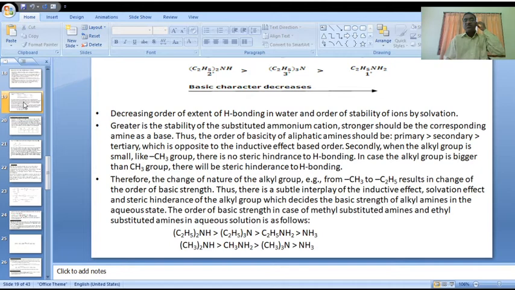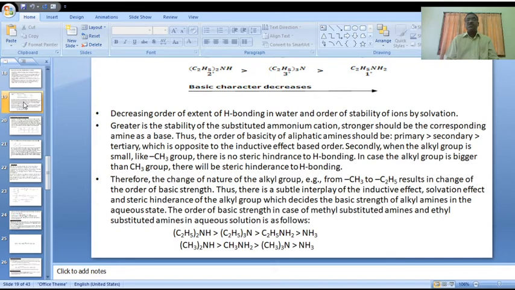The change of nature of alkyl group, for example CH3 to C2H5, results in change of the order of basic strength. Thus, there is a suitable interplay of the inductive effect, solvation effect, and steric effect of the alkyl group, which decides the basic strength of alkyl amines in the aqueous state.